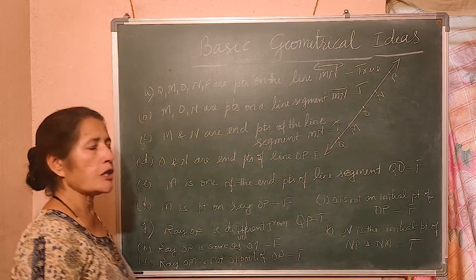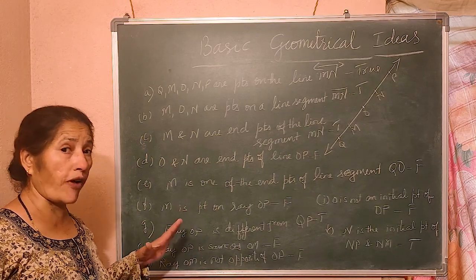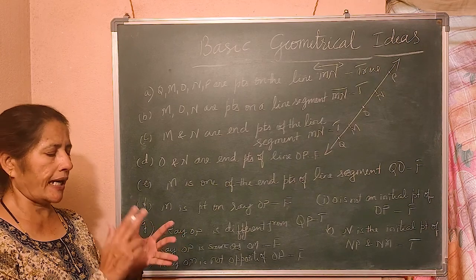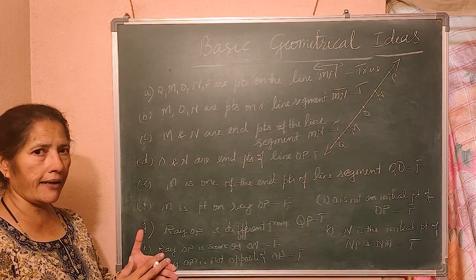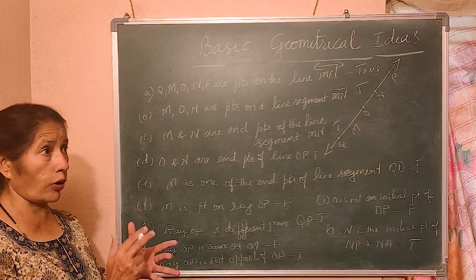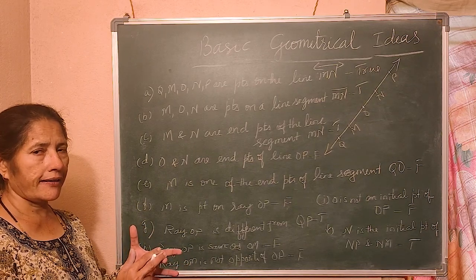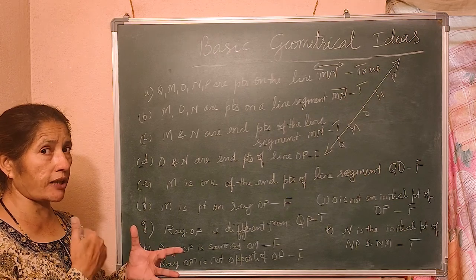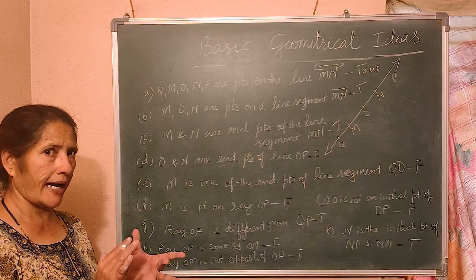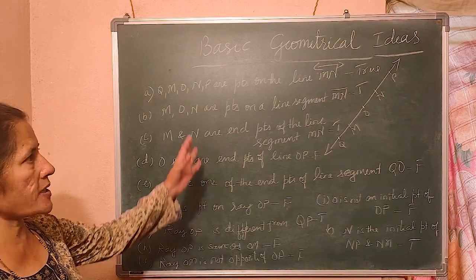Everyone understood? So, so far we studied about a line, point, line segment, ray, parallel line, intersecting line. You understand? Collinear points, I say. The points which are there on the same line are collinear. Otherwise, not collinear, non-collinear. Understand? I hope you understood all these.